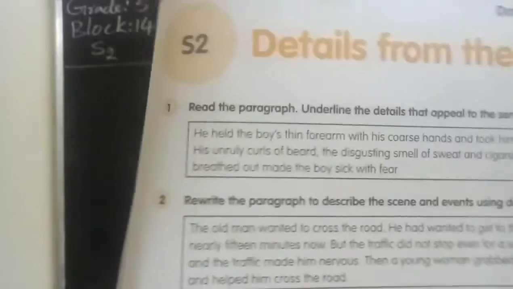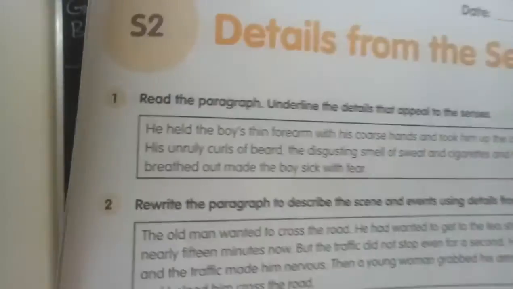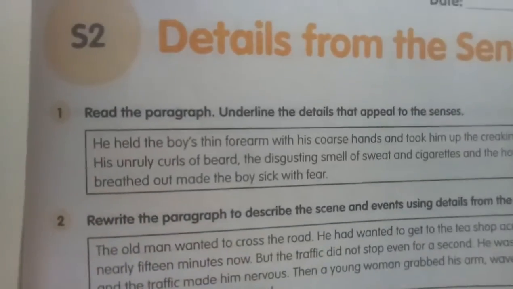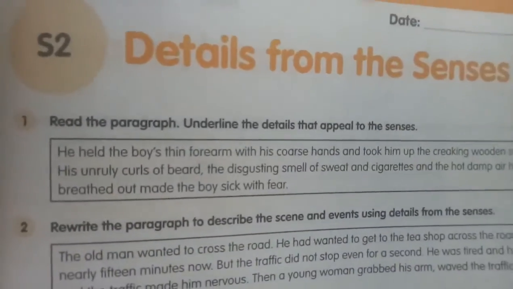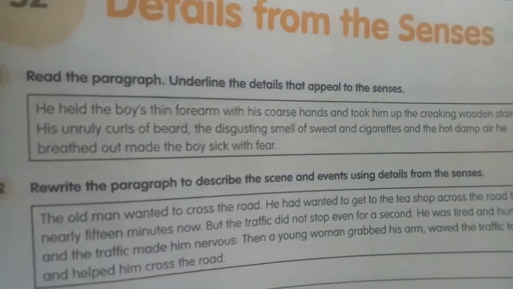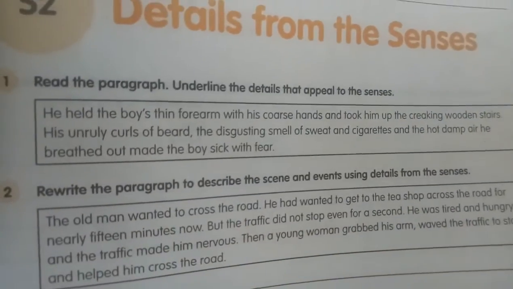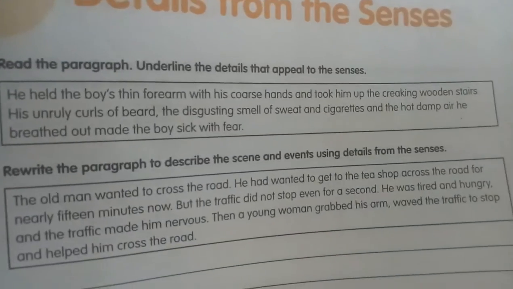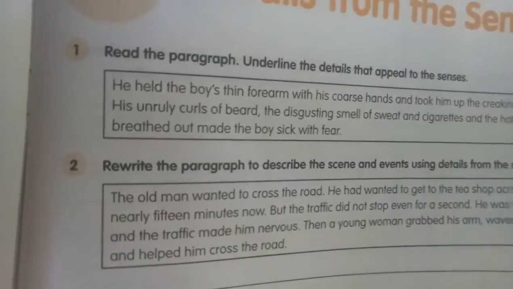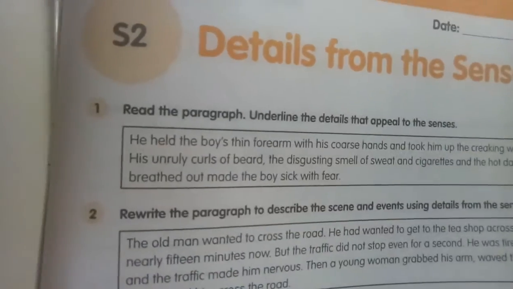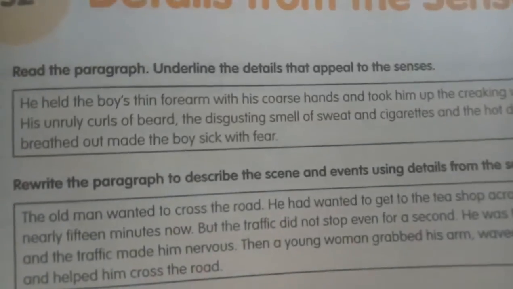Here they didn't say exactly that I'm seeing, I'm touching, I'm smelling, but the main words used here are things used for seeing, for feeling, for tasting, for hearing. How do we feel? How do we taste? How do we hear? Basing on this, the words are there. So try to underline the words, the details that appeal to the senses, meaning how we can feel them.